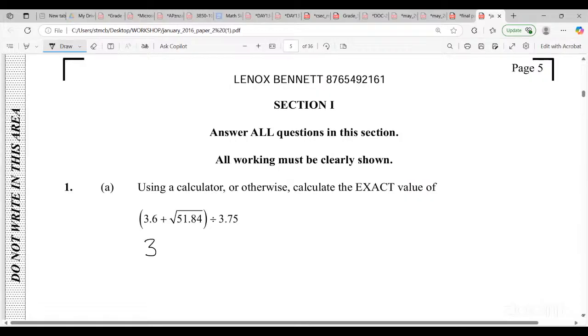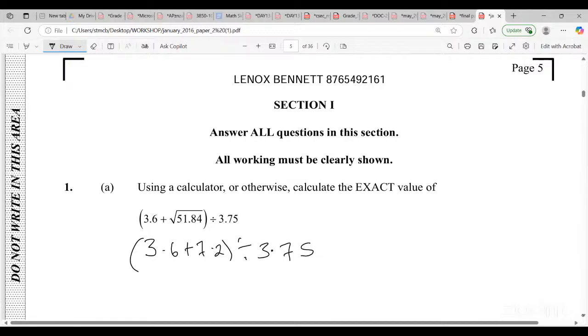So it would be 3.6 plus, and then you find the square root of 51.84. The square root gives me 7.2. The fact that it's in brackets means you have to add first. Even though we're supposed to divide before we add, because it's in a bracket we have to add first.